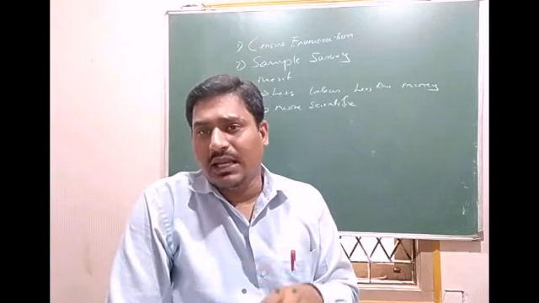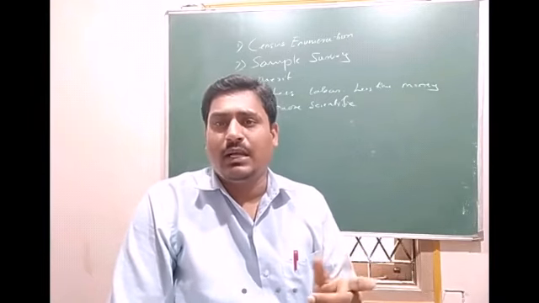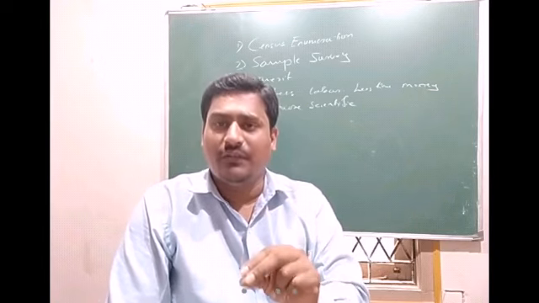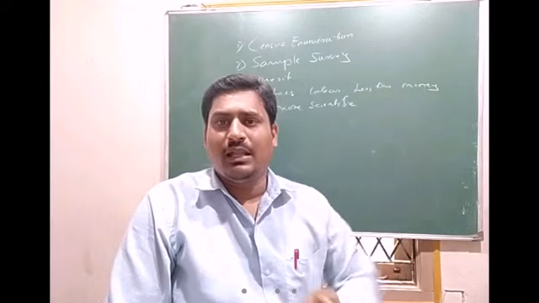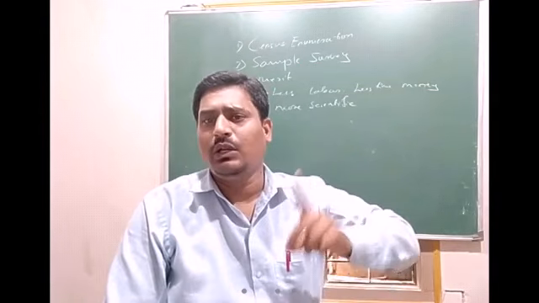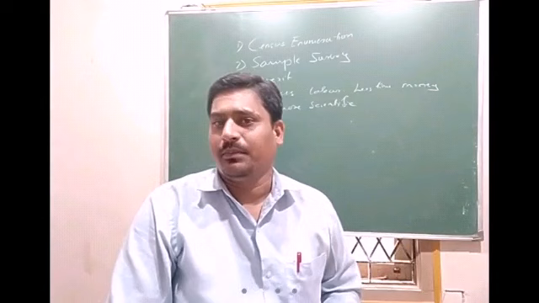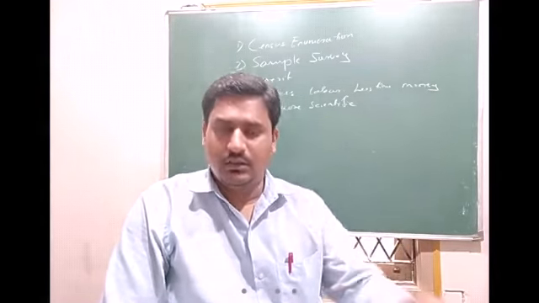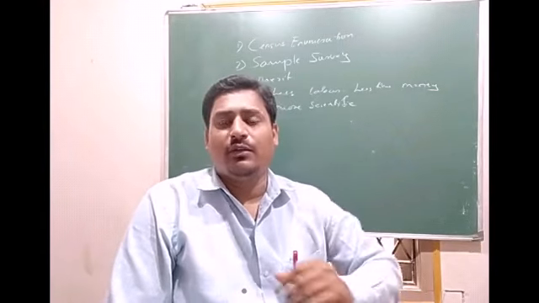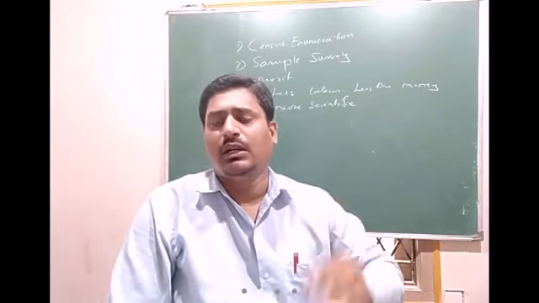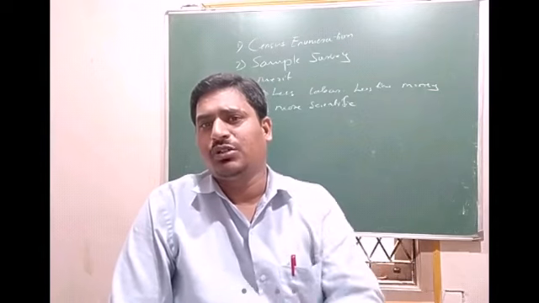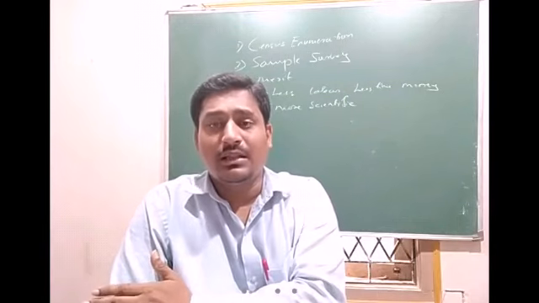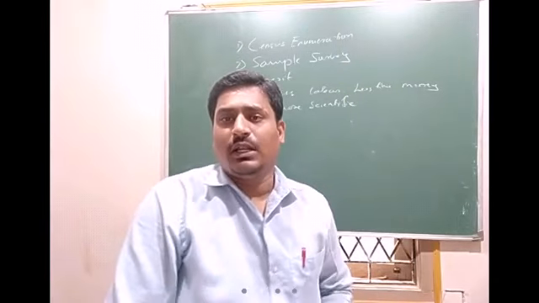So when selecting the sample, we can avoid extremely abnormal units which may affect our result. Like student height: only one student is 7 feet, we'll eliminate him. If one student is 3 feet or 2 feet, we eliminate him. When checking student weight, if only one student is 200 kilo and all the remaining students are around 60 to 80 kilo, then we can eliminate that 200 kilo student. So that is possible here.